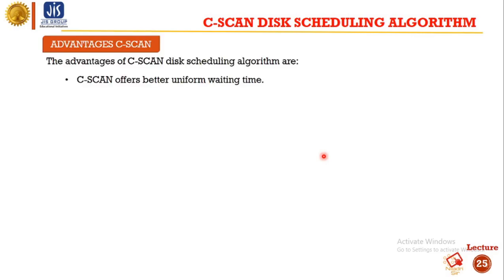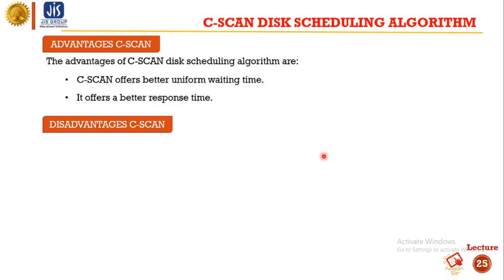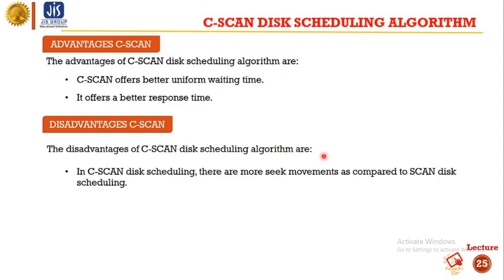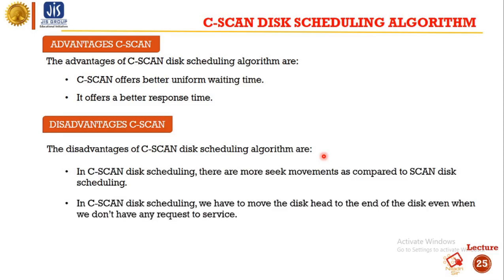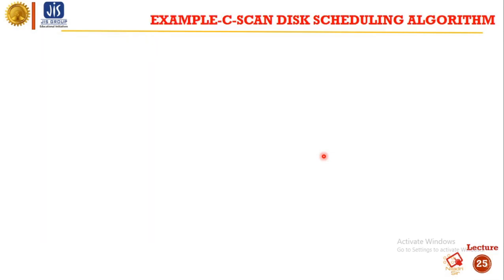The advantages of C-SCAN algorithms are: number one, C-SCAN offers better uniform waiting time. It offers a better response time. The disadvantages of C-SCAN are: in C-SCAN disk scheduling, there are more seek movements as compared to SCAN disk scheduling. In C-SCAN disk scheduling, we have to move the disk head to the end of the disk even when we do not have any request to service.